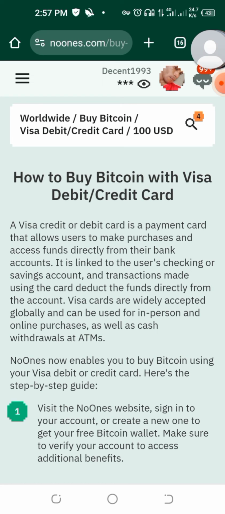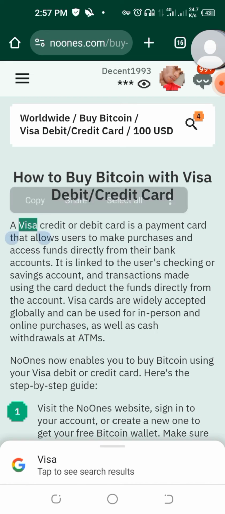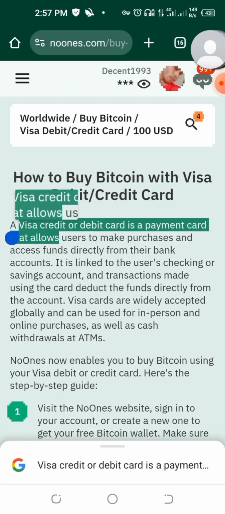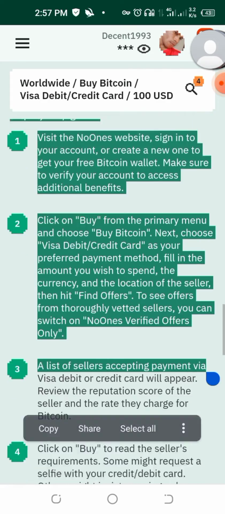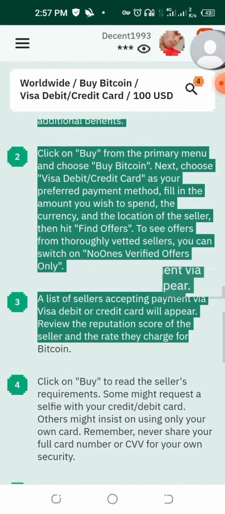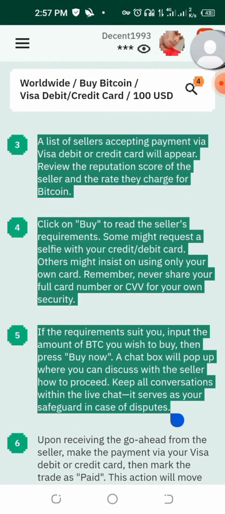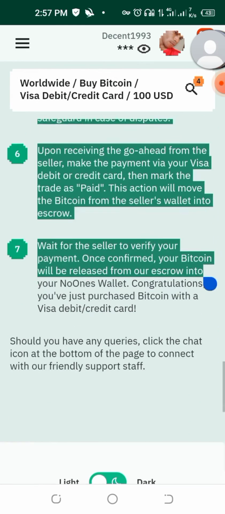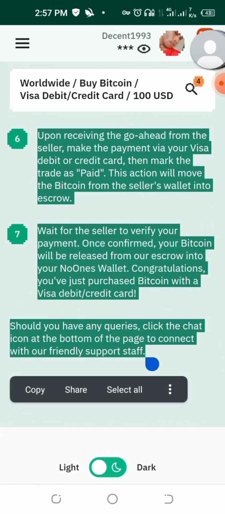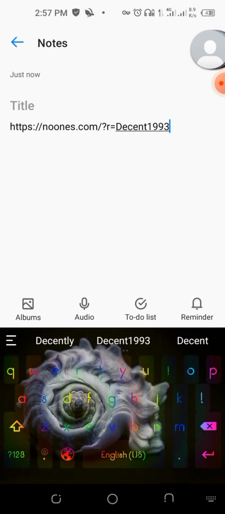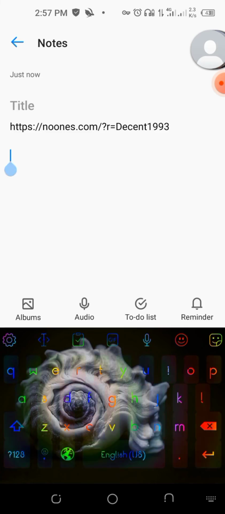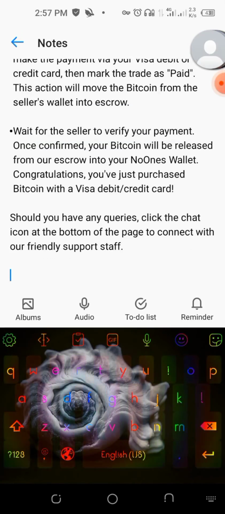Do you understand now? Just copy this. This is cheat. I'm giving you this cheat. You just copy everything down. Copy everything down. This is cheat. Then you copy. Go to your notepad. Paste it here.